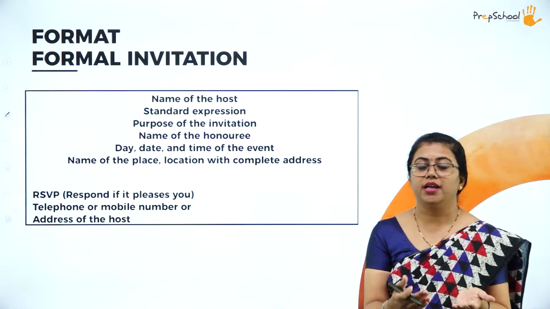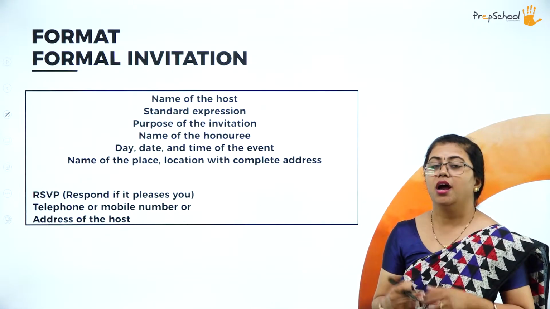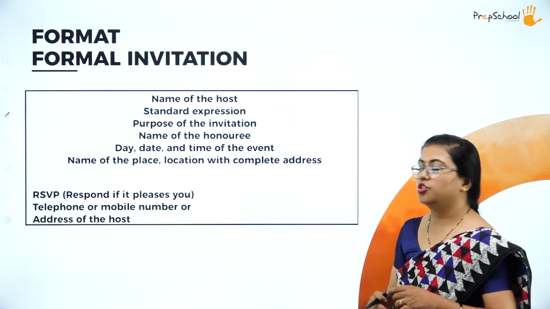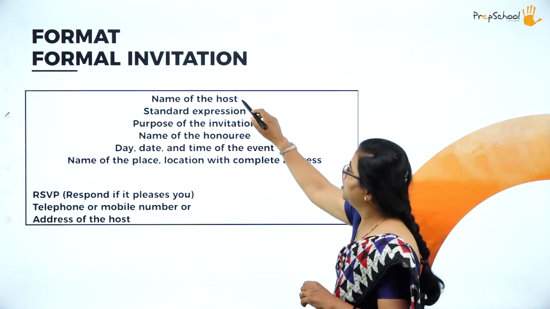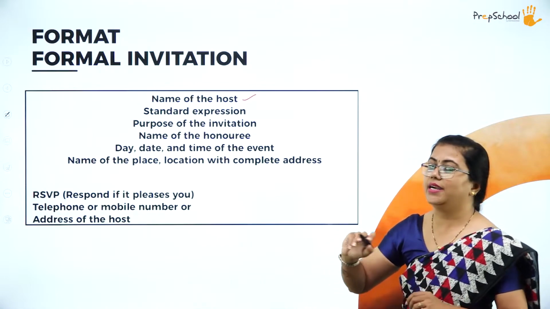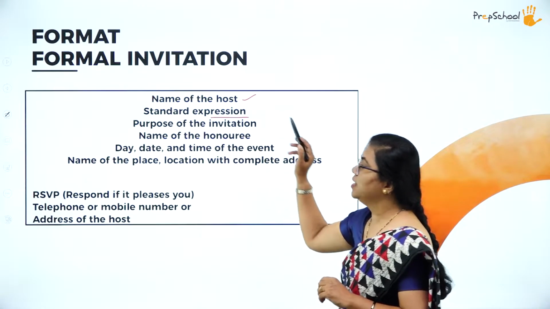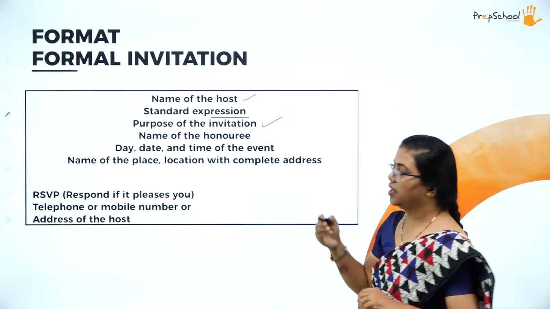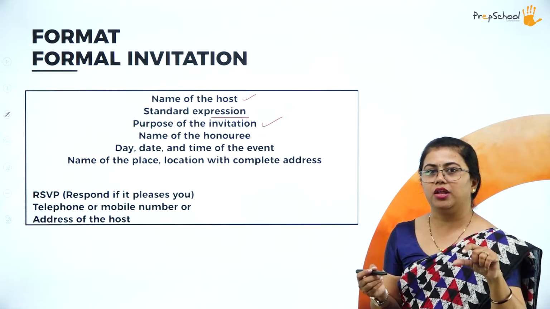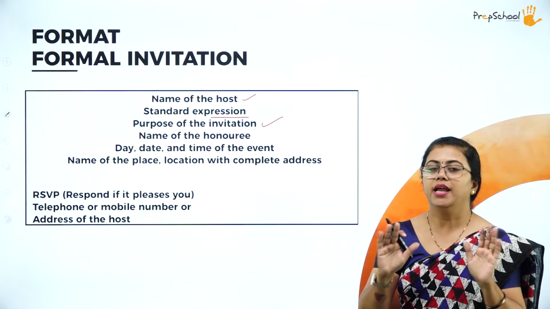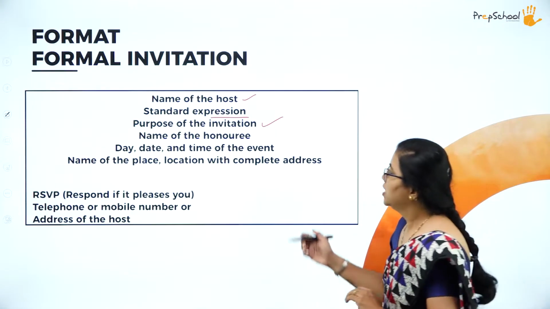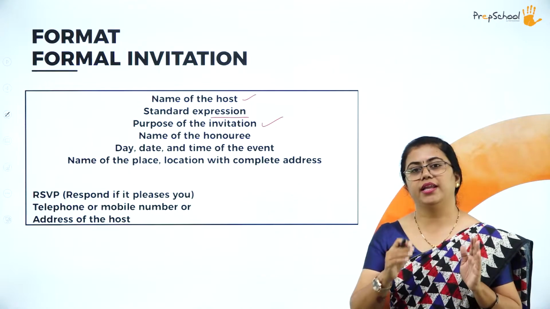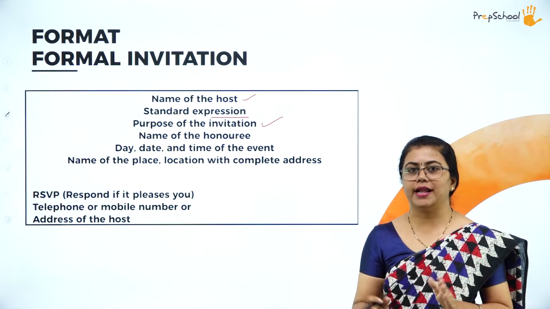And how do you write it? I told you what all should be there. How it should be written is here. First, as I told you, the name of the host is written here, and a standard expression, as I told you, will be in the second part. Next, the purpose of the invitation is given here. It can be written in a paragraph or like a heading also. If it is written in a paragraph, it can have only 1 or 2 sentences at the max.